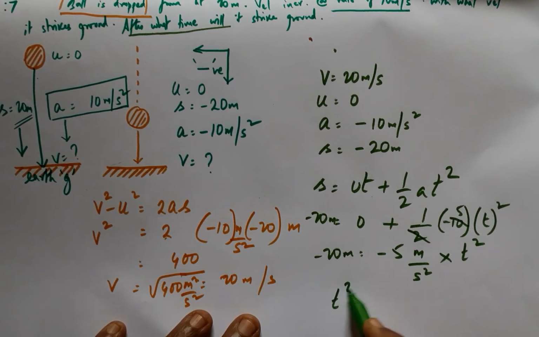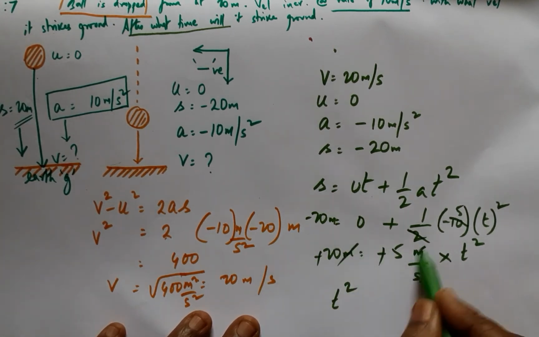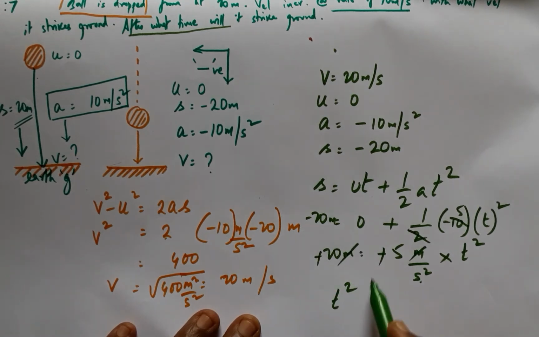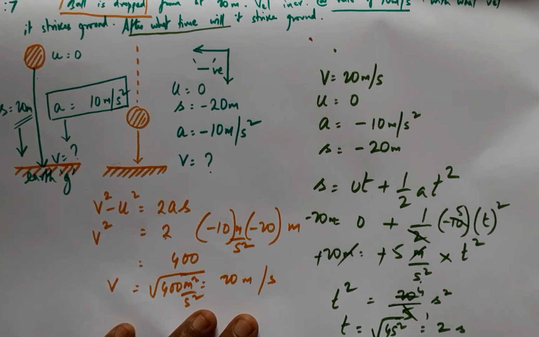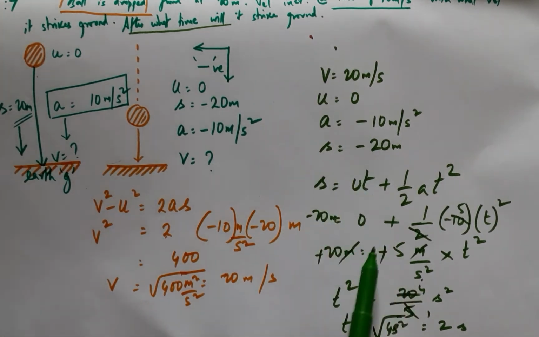Now to find out t square, this will go up and this will go down, therefore minus is cut, and t square equals 20 by 5 seconds square, which is 4 seconds square, and t equals root of 4 seconds square, which is nothing but 2 seconds. Simple value substitution, signs get nullified, meters and meters nullify, and we are left with 2 seconds as the answer.